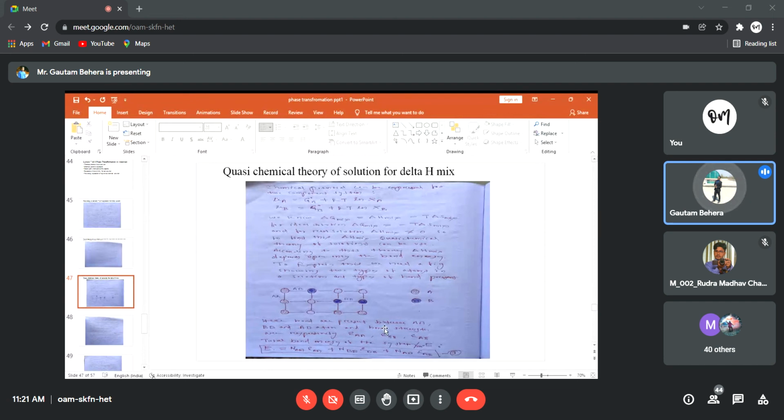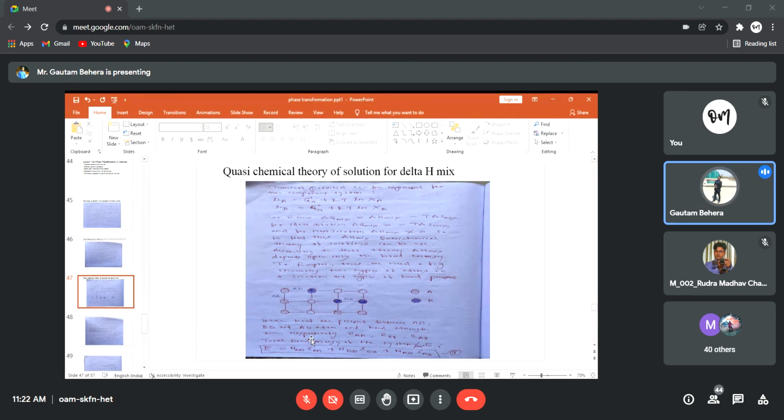So here bonds are present between, already I have told you this one. Okay, fine. So now what is the bond strength? You can express the bond strength in the form of epsilon AA, epsilon BB, epsilon AB. So epsilon AA is the bond strength between A atoms, epsilon AB is the bond strength between A and B atoms, and epsilon BB is nothing but the bond strength between B atoms. Okay. So these are three types of bond strength.